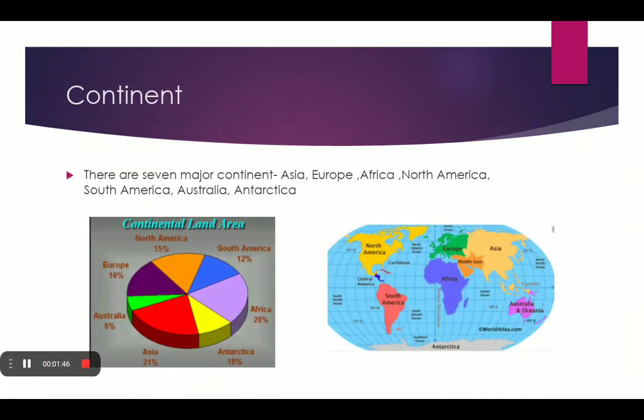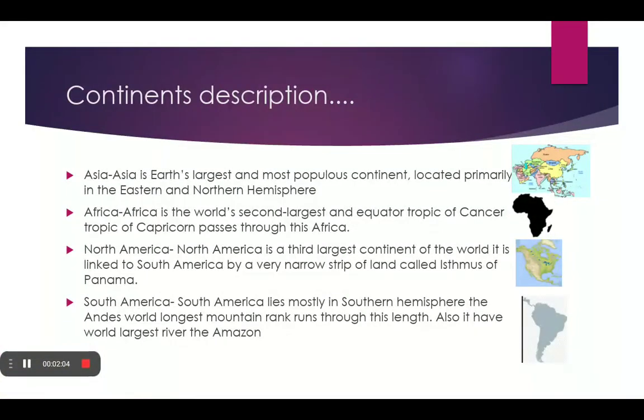As we have studied, there are seven continents only, which are Asia, Europe, Africa, North America, South America, Australia, and Antarctica. Let's look at these continents. Asia: Asia is the Earth's largest and most populous continent, located primarily in the eastern and the northern hemisphere. The landmass of Asia is 21%.